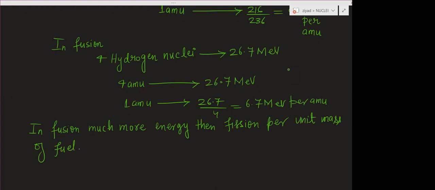So in fusion, we will get more energy as compared to the fission per unit mass.